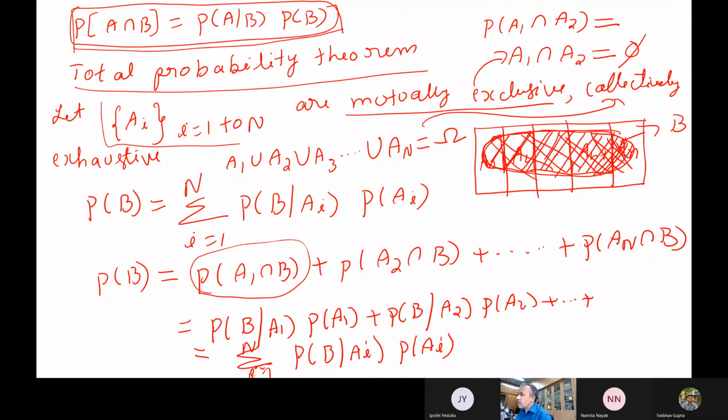What this total probability theorem says is, if I want to find out the probability of any event B, which is a subset of the sample space, you break this into individual pieces. If I know the basis functions A1, A2, A3, you find out the intersection with all these mutually exclusive, collectively exhaustive events, find out their probabilities, and then you add up. So you will get back the total probability.